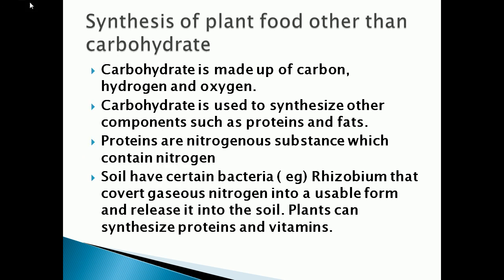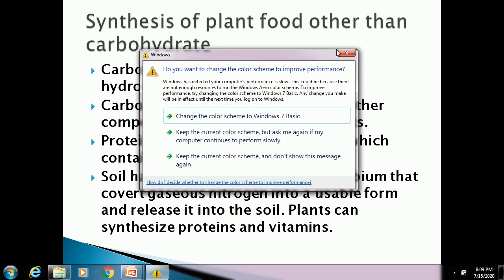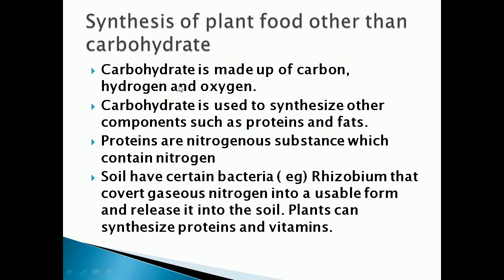Understood, children? Now we are going to see synthesis of plant food other than carbohydrate. We know that plants can prepare carbohydrate called glucose by the photosynthesis process. This carbohydrate is made up of carbon, hydrogen and oxygen. If you see the molecular formula of glucose, you come to know it is made up of carbon, hydrogen and oxygen.